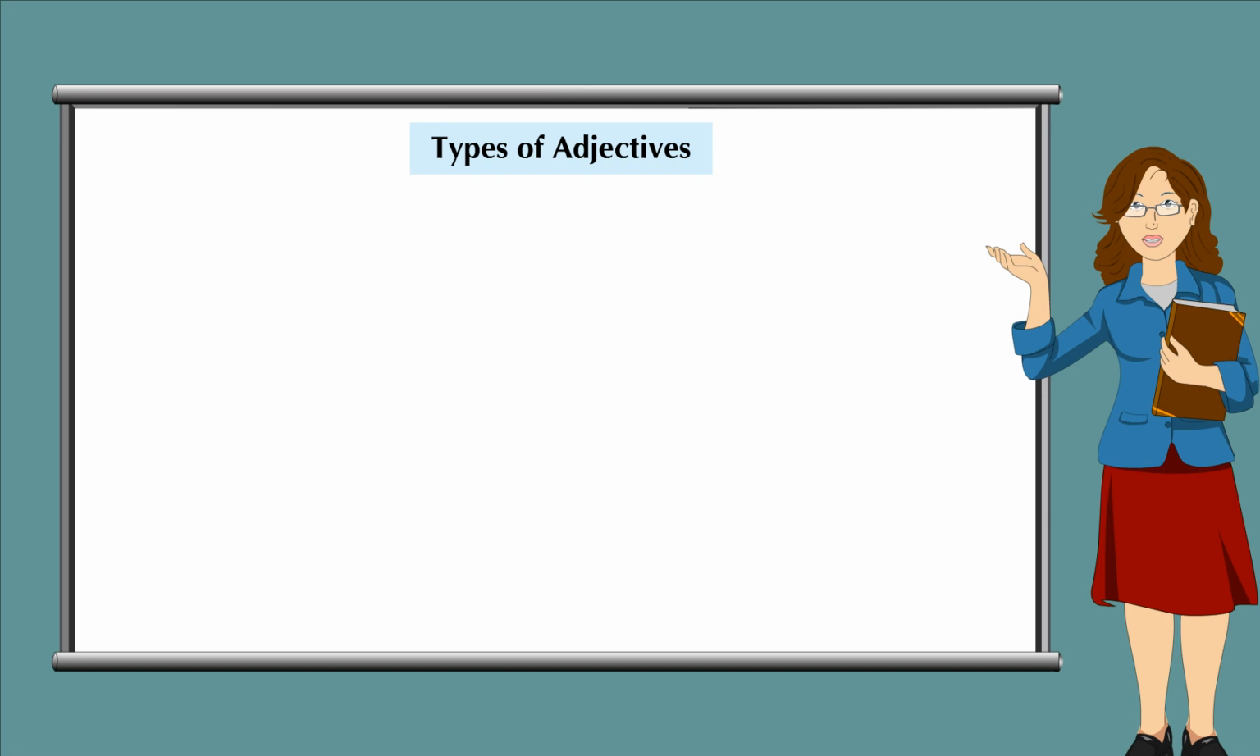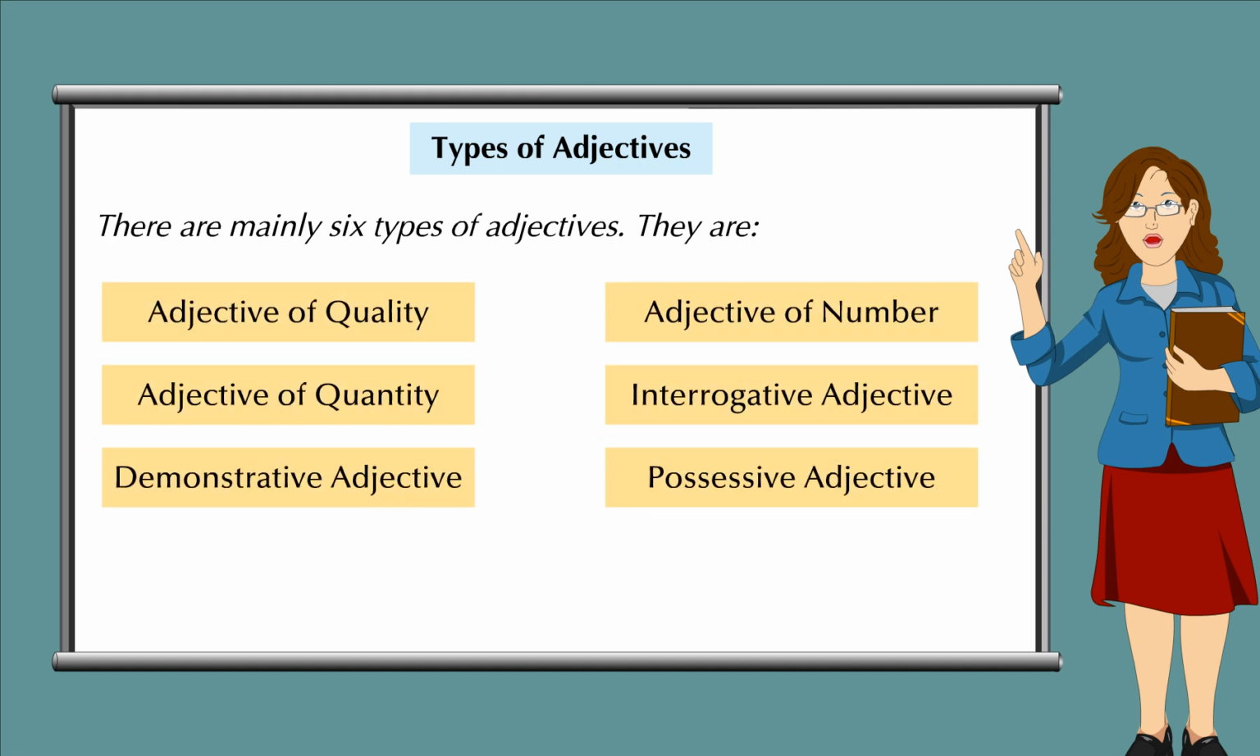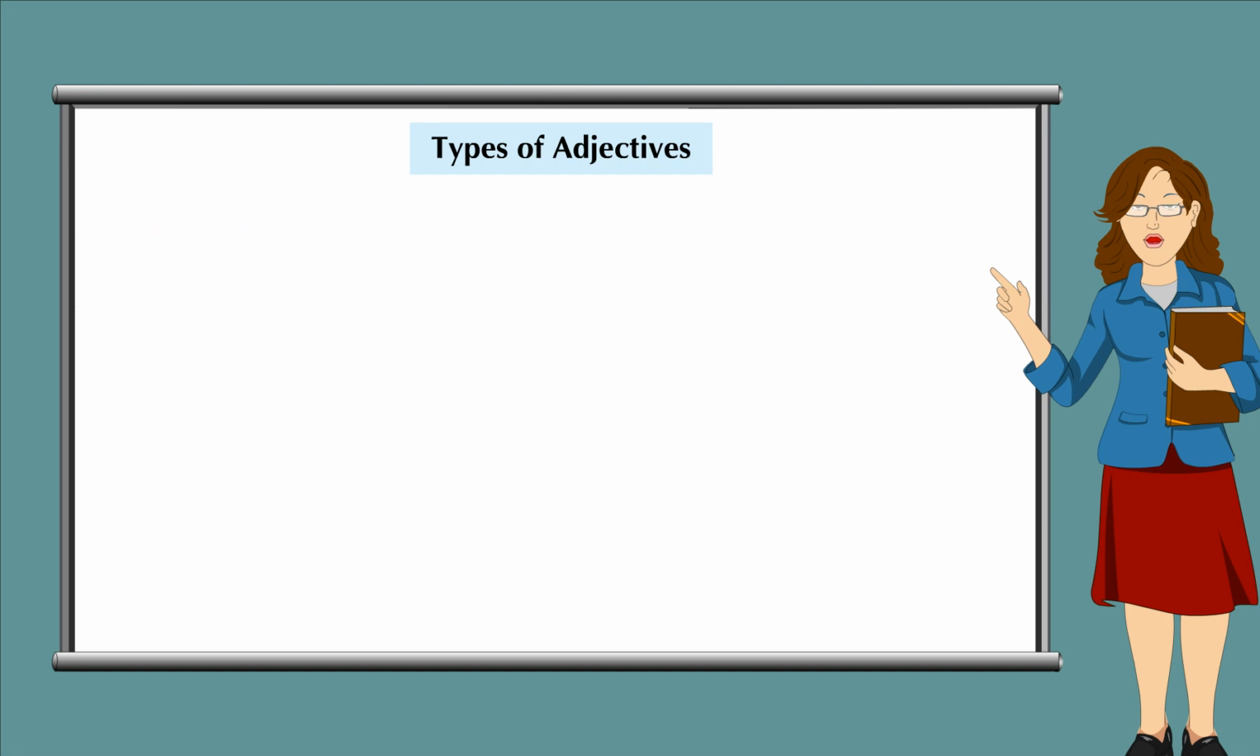Types of adjectives. There are mainly 6 types of adjectives. They are adjective of quality, adjective of number, adjective of quantity, interrogative adjective, demonstrative adjective, and possessive adjective.